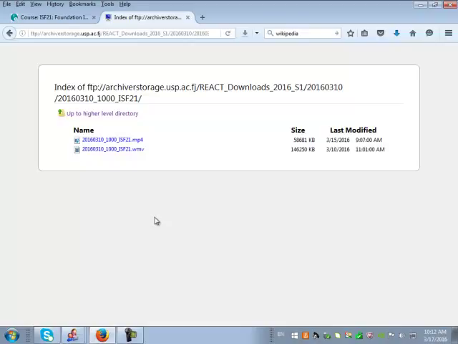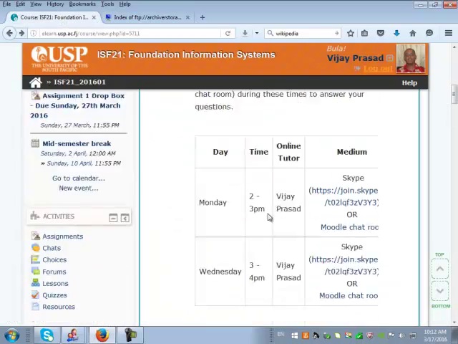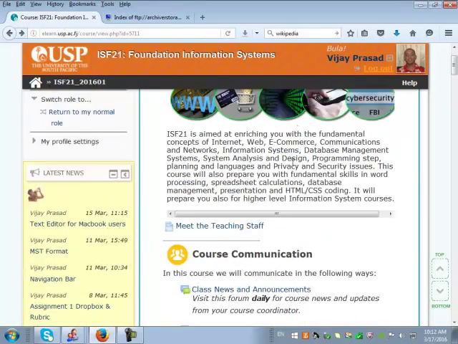Alright, and even today's session will be recorded, and it will be available by this afternoon on Moodle. Not on Moodle but on the archive storage, but you can access it from Moodle. And how do you access it? Just click on the satellite tutorial videos. It is right on top, right at the beginning of your Moodle page.